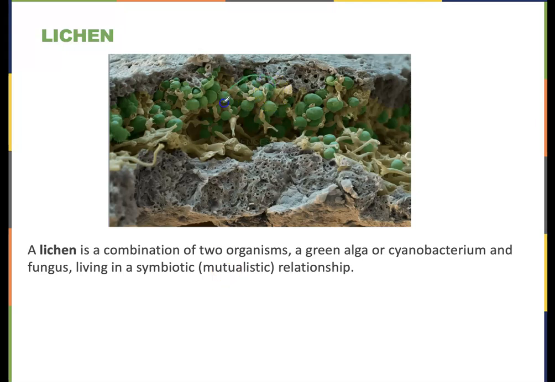You can see the green algae. Oh yeah, so this algae, it can be algae or it can be a kind of bacteria called a cyanobacterium, and this is a photosynthetic bacteria. So either one of these can be in that lichen. And then of course the other part of it would be a fungus. And they're living in a symbiosis, which is mutualistic. They are both benefiting from their interaction of living together. So that's the relationship of symbiosis in a lichen.